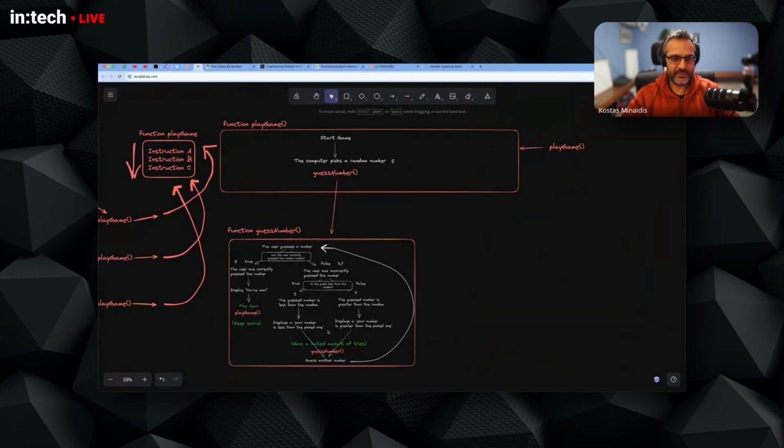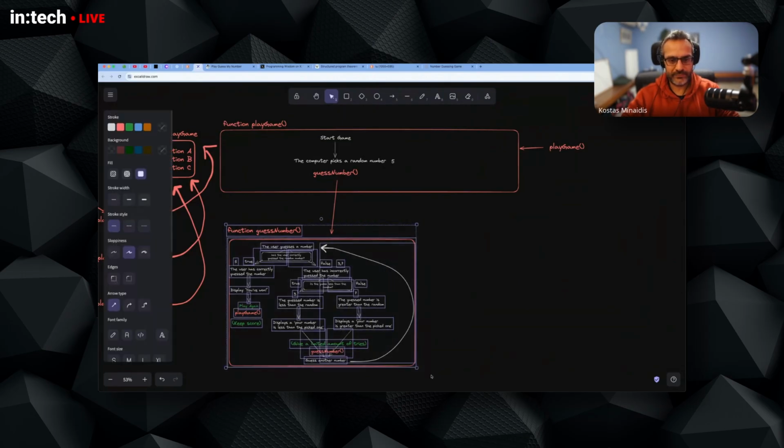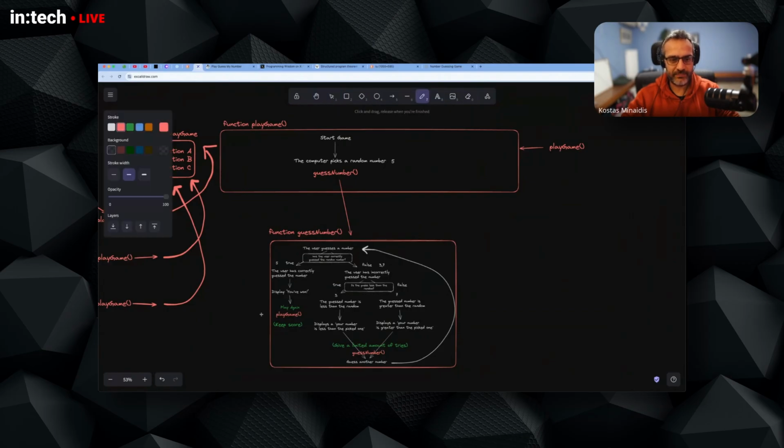And then this will also, remember, call the play game. It can also go back here and say, hey, run this code again. And the guess number can also call itself. So in this way, we found which parts of the code can be reusable. And when we go back to our code, we will immediately have two functions that we can implement. We will not start with a blank slate. We will have at least some indication on how to structure our code.